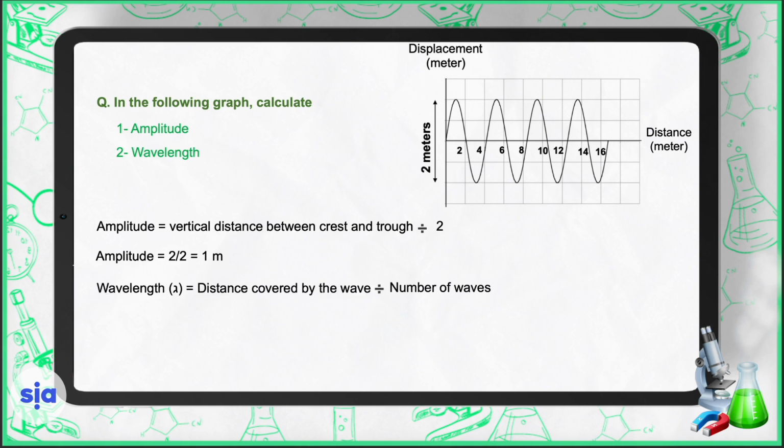The wavelength equals the distance covered by the wave divided by the number of waves. The distance is 16 meters. The number of waves, let's count it together. This is 1, 2, 3, and 4. So 16 divided by 4, the number of waves, will give us 4 meters.